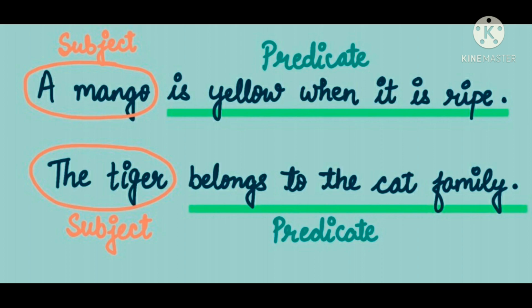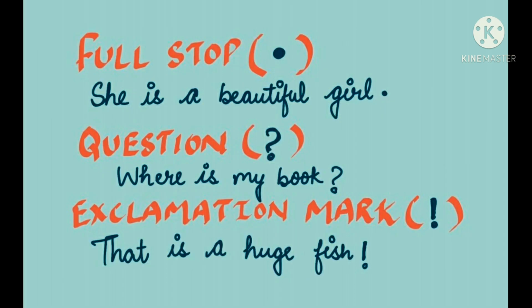Second example is the tiger belongs to the cat family. Now, the tiger is subject, belongs to the cat family is predicate. So this is what you have learnt about the two parts of a sentence, that is subject and predicate.